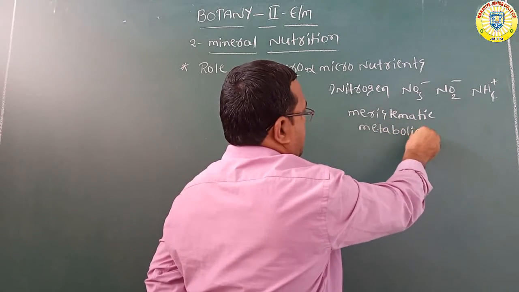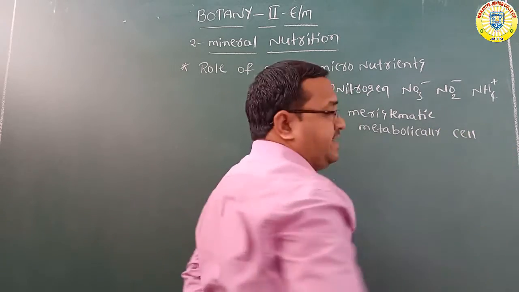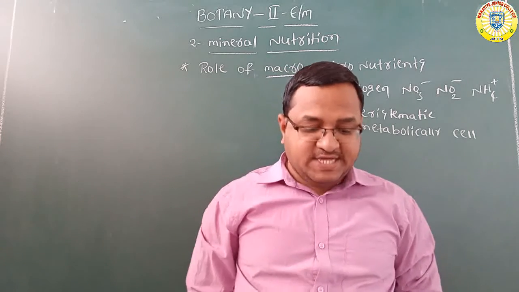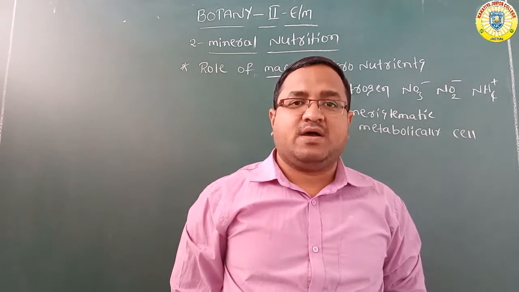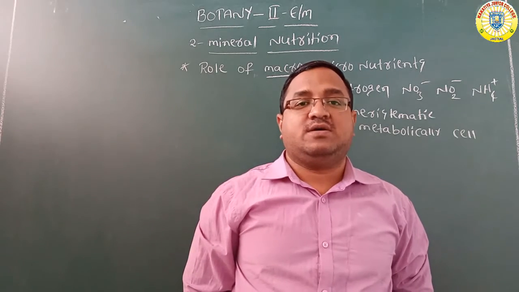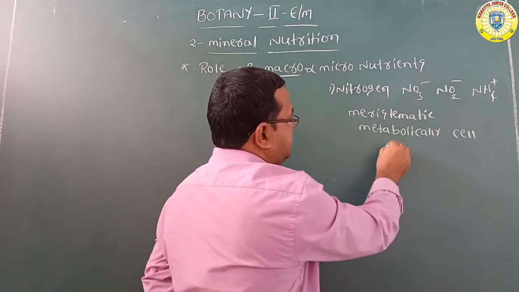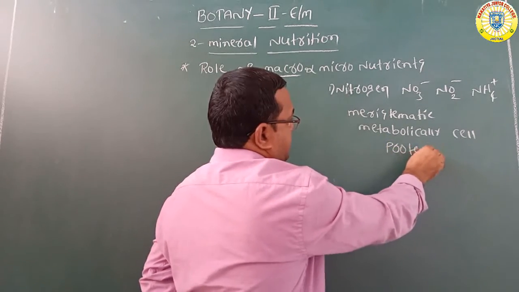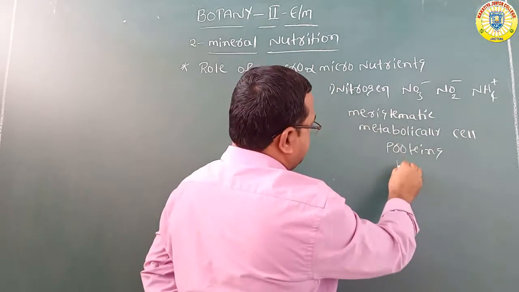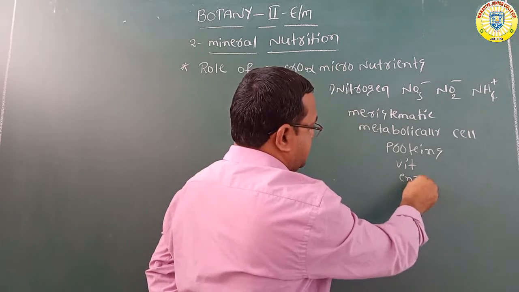Nitrogen is one of the major constituents of proteins. In proteins you can see nitrogen is there. Nitrogen is one of the main components of proteins, vitamins, enzymes, and hormones.